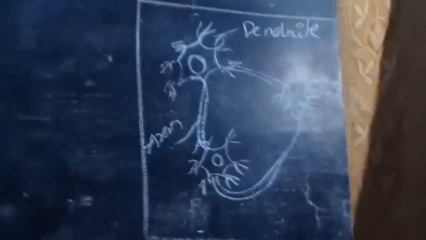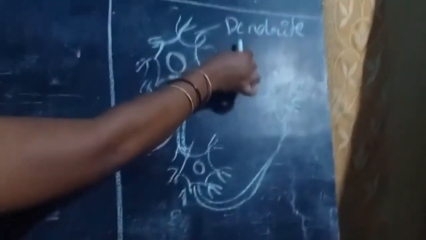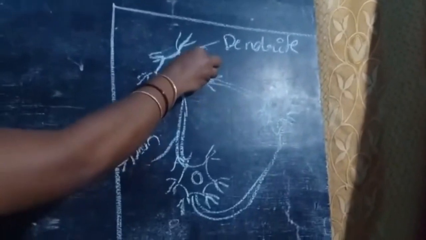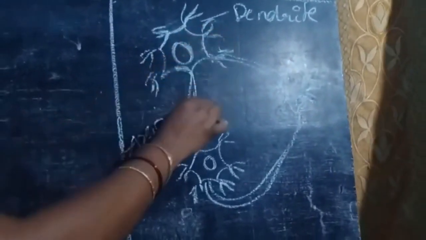This is a synapse diagram. What is the meaning of synapse? The information passed from one neuron to another neuron. Here, see my picture. The message passes from the dendrites of one neuron to another neuron.